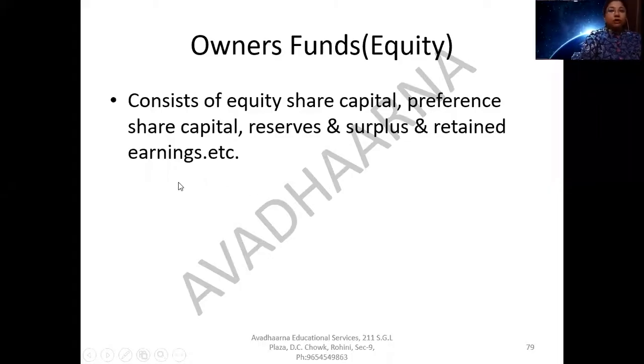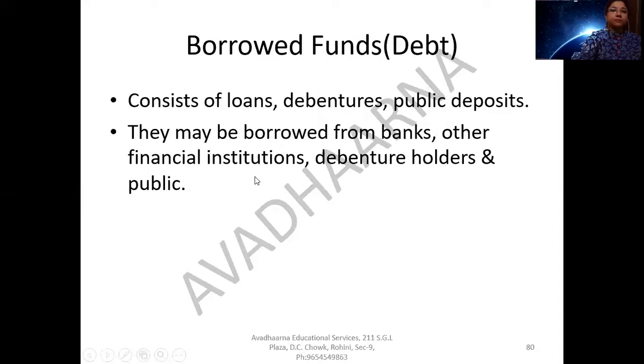Let's understand what is owner's fund. Owner's fund is equity. It consists of equity share capital, preference share capital, reserves and surpluses, and retained earnings. It means all that amount which belongs to the owners of the company or your business is your owner's fund. It is in the form of equity share capital, preference share capital, reserves and surplus, and retained earnings.